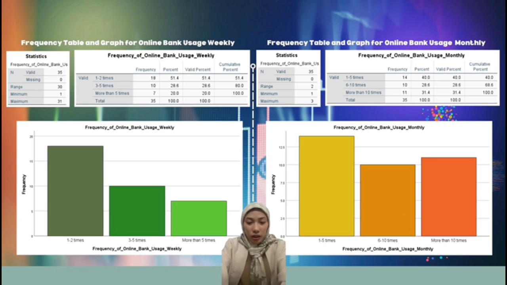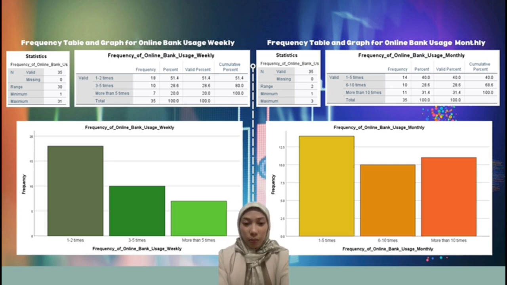The weekly frequency of online banking app usage among 35 respondents is displayed in the bar chart. The most frequent usage frequency is 1 to 2 times per week, as reported by the largest percentage of respondents, 18 respondents. 9 respondents who use the apps 3 to 5 times a week come after this, whereas 7 respondents use them more than 5 times a week. The graph clearly demonstrates that while a small percentage of respondents use online banking apps more regularly, the majority use them less often.